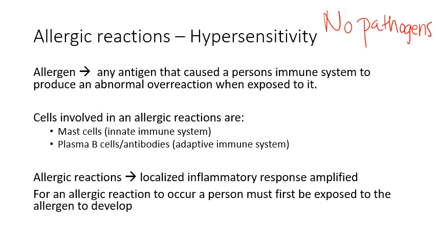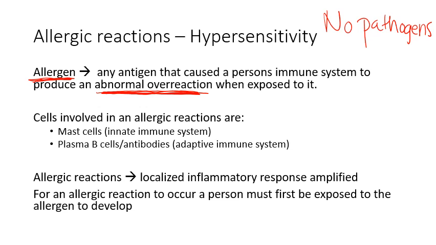Allergic reactions or hypersensitivity is caused by something called an allergen. Okay, now an allergen is an antigen that your body would normally recognize as being non-self, but in a person that is experiencing an allergic reaction or hypersensitivity, that person's immune system produces an abnormal overreaction. So it goes into overdrive and reacts to it as if it's like the end of the world and it needs to destroy it as fast as it possibly can, when this allergen is actually harmless to your body to begin with. Okay?